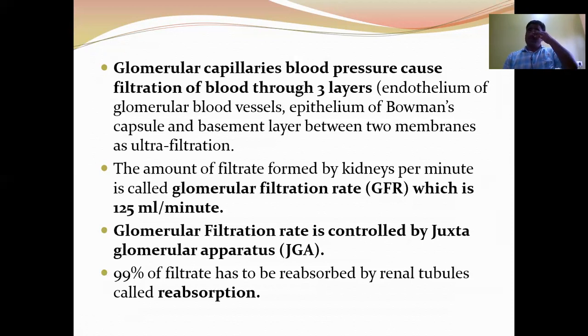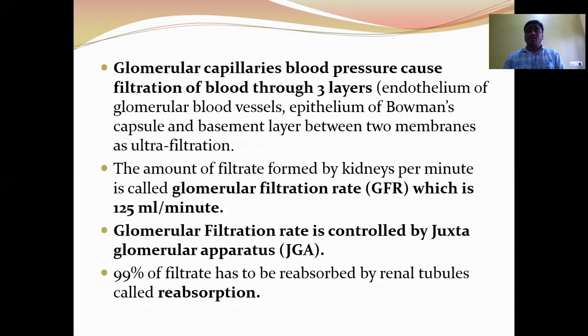Here, the first statement: glomerular capillary blood pressure causes filtration of blood. The glomerular hydrostatic pressure while blood flows in the glomerulus is 60 mmHg. That is, the pressure exerted by the blood while flowing in the glomerular blood capillaries is called glomerular hydrostatic blood pressure. This is opposed by two more pressures.